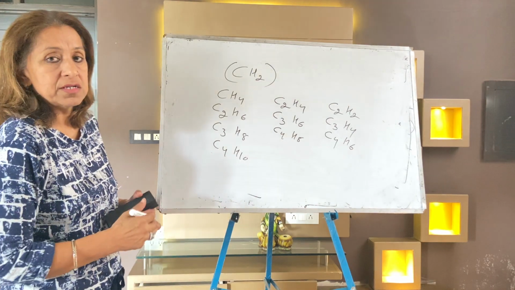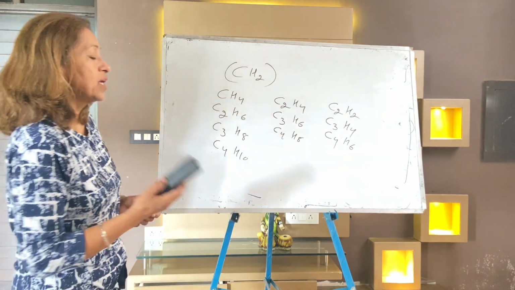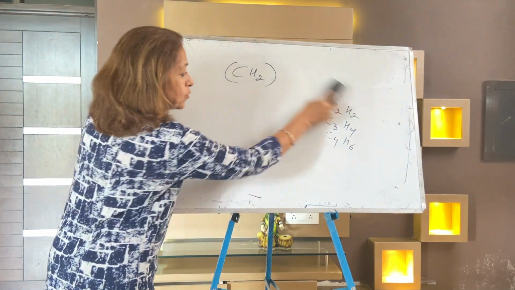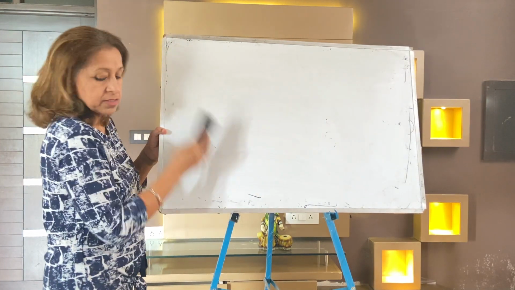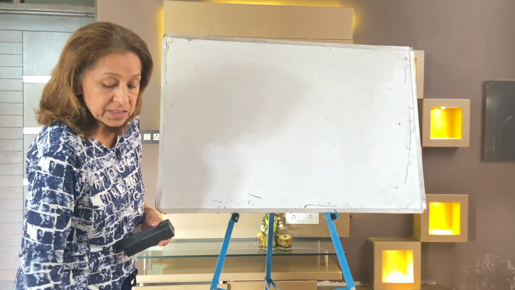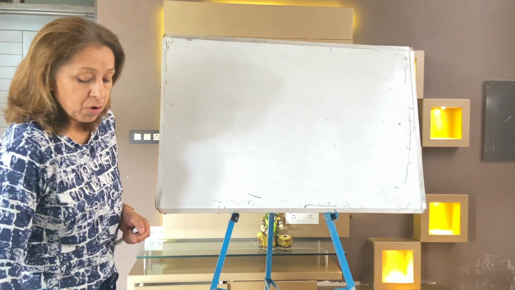So this is homologous series. Homologous series is a series in which the hydrocarbons differ in CH2. Now, but in exams, what type of question comes in homologous series? Can you note down? Now you will make a table along with me.